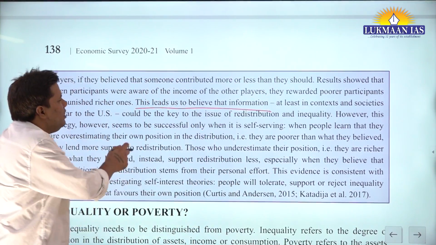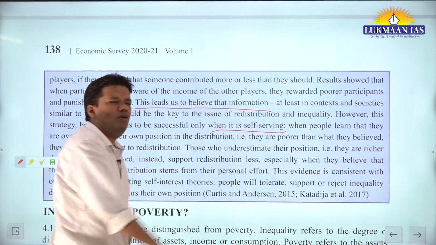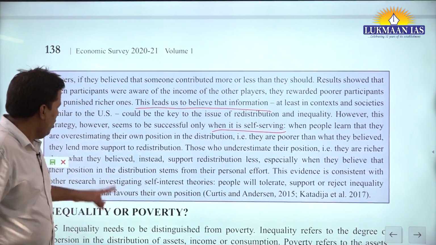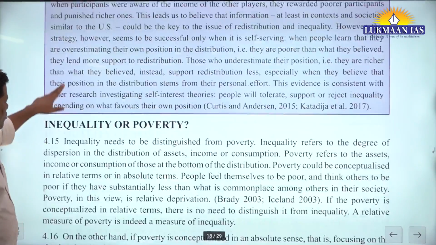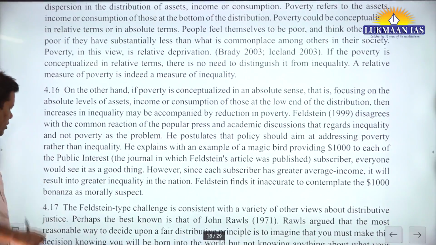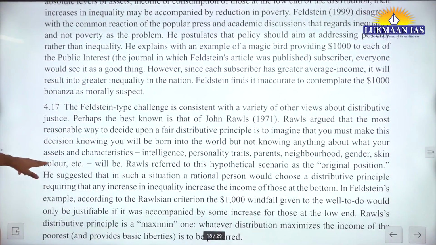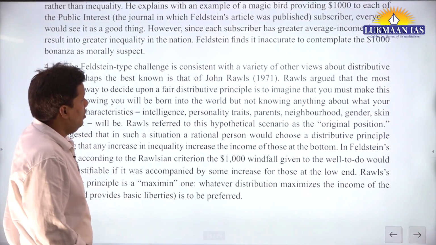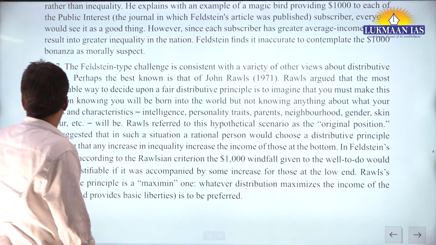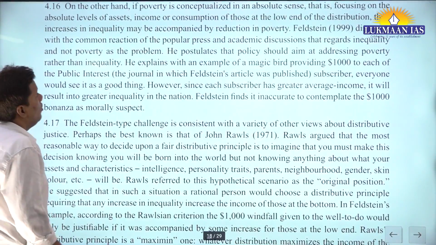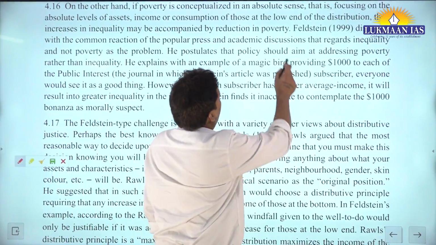So this is the essence. Humans are self-serving, and information is also used in a self-serving way. That is why self-interest is so deeply ingrained in humans. Okay. Now, this was the experiment. Professor Feldstein.